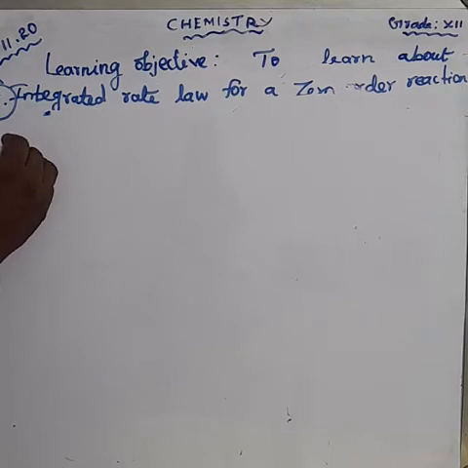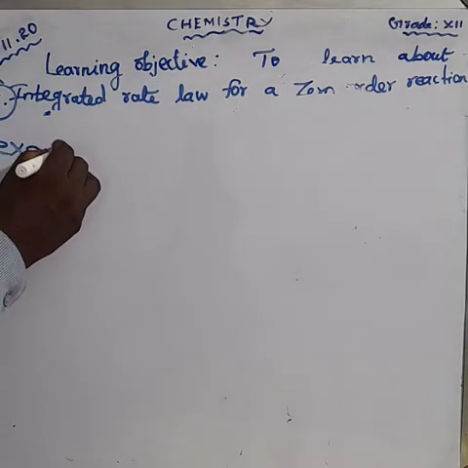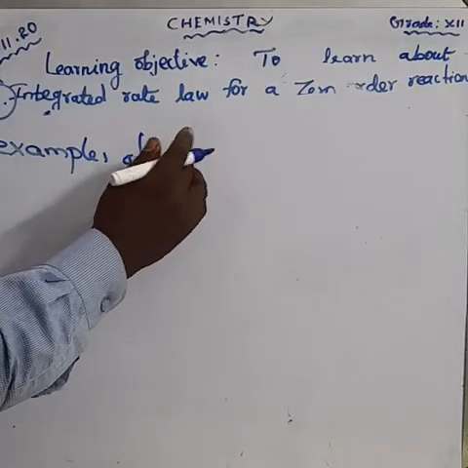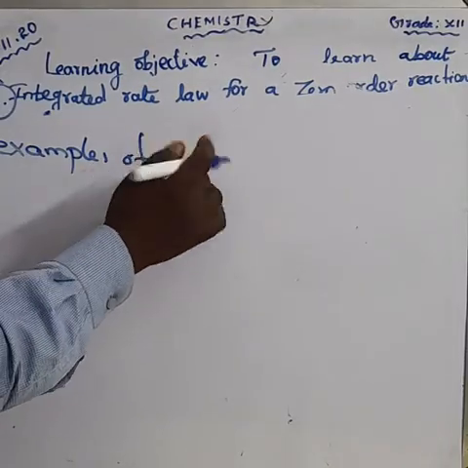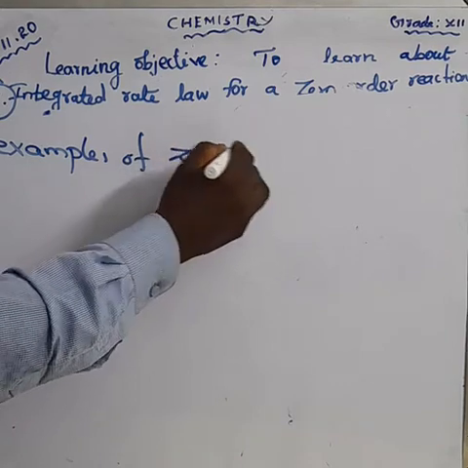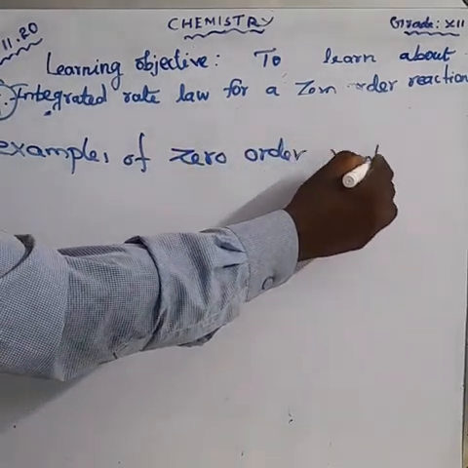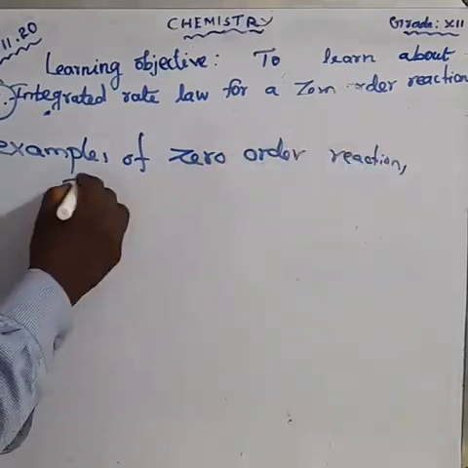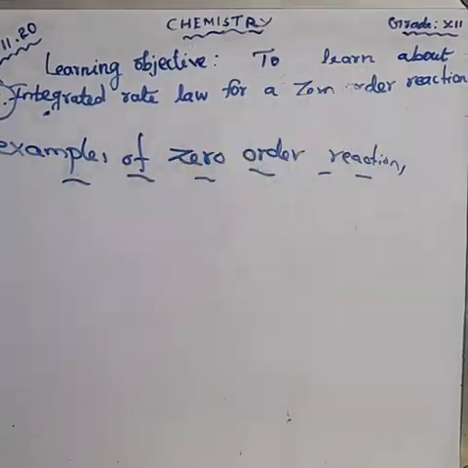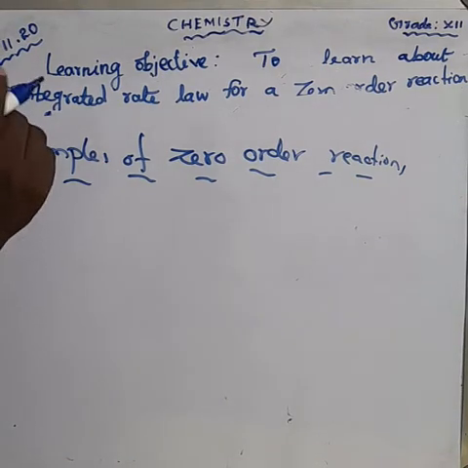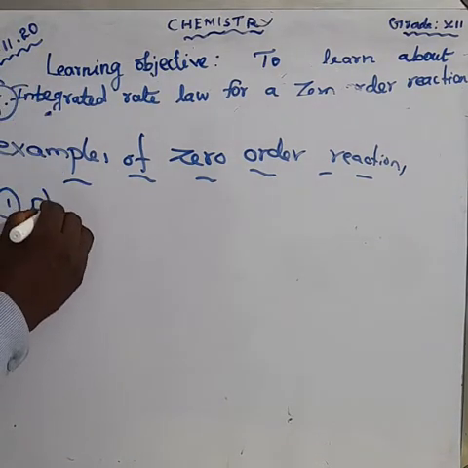What are the examples of zero order reaction? First one, we can say, is a photochemical reaction.